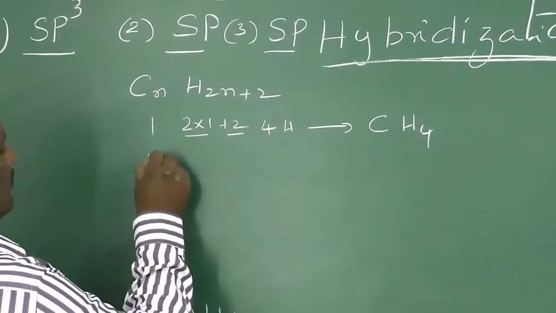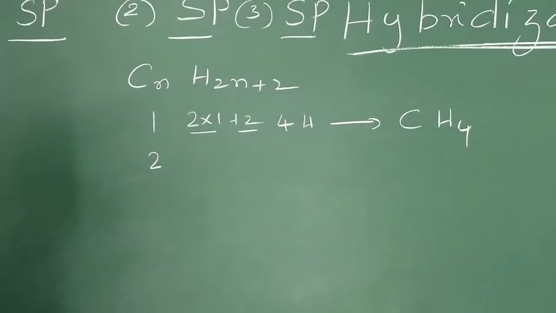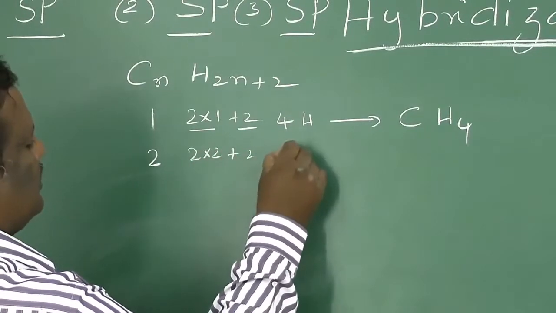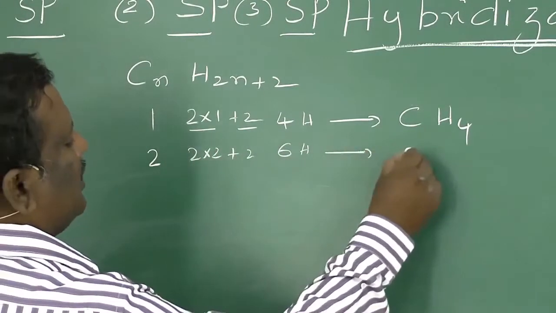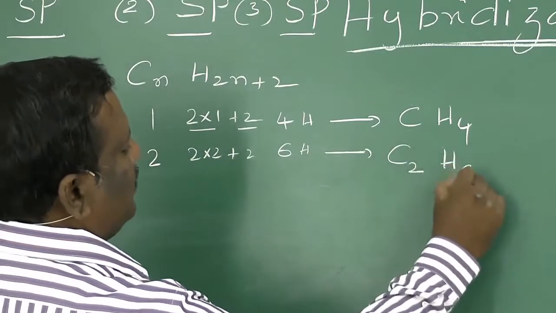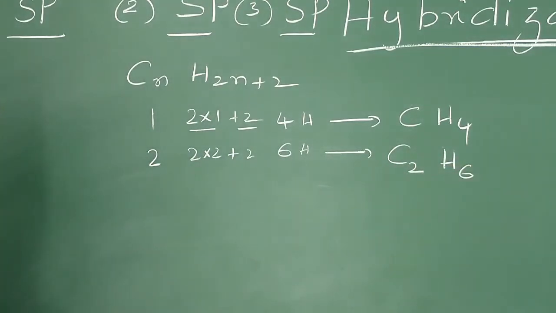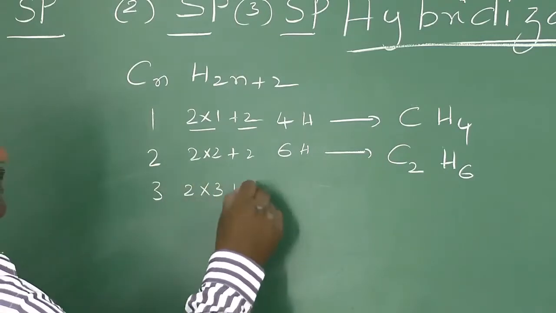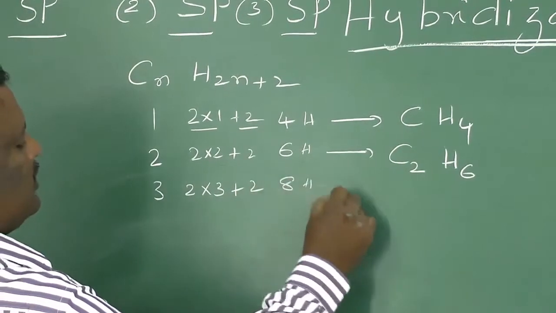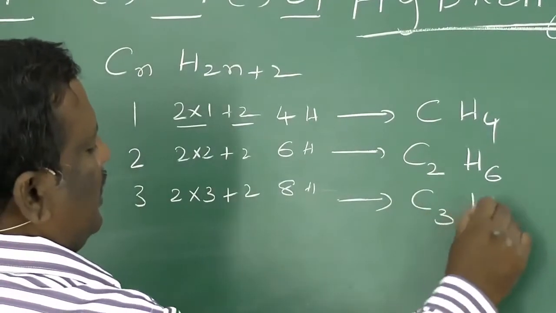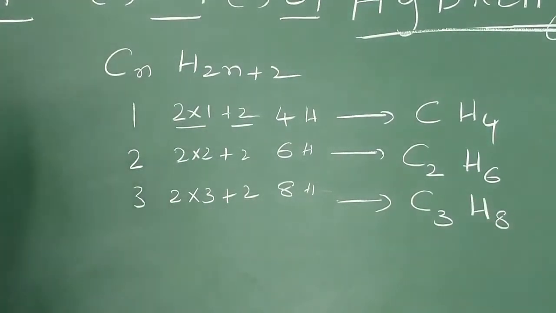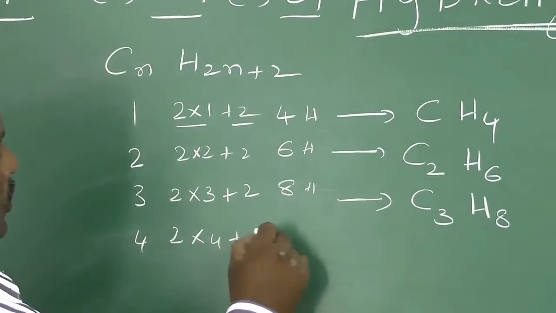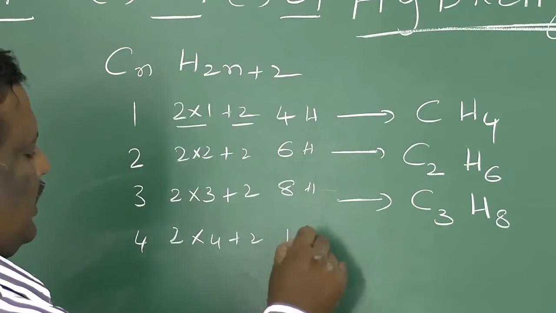If the number of carbon atoms is 2, then the number of hydrogens is 2 into 2 plus 2, that is 6 hydrogens. Example, 2 carbons, 6 hydrogens. If 3 carbon atoms are there, 2 into 3 plus 2, 8 hydrogens, that is C3H8. If 4 carbon atoms are there, 2 into 4 plus 2, that means 10 hydrogens.